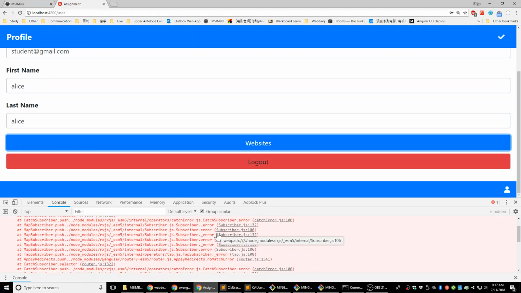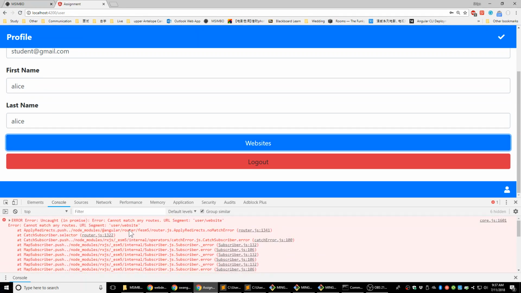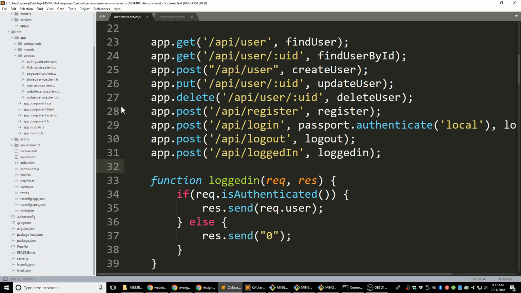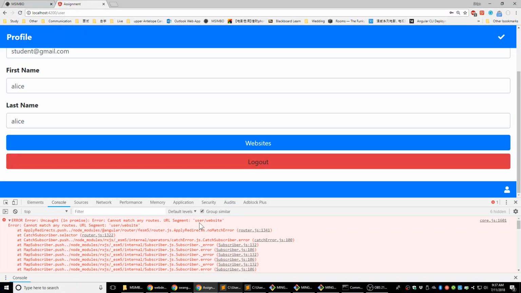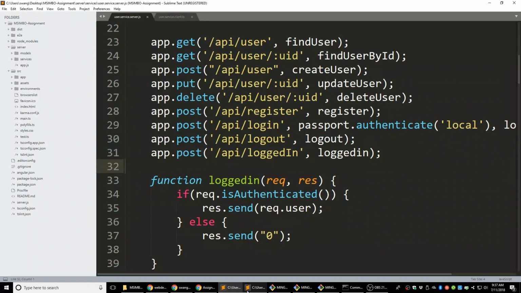I can go to the website. User website cannot match any routes. I think I messed it up in the routing. Oh yeah, the user needs an ID here, user/ID website. I think I messed it up in the profile somehow. Let's see.